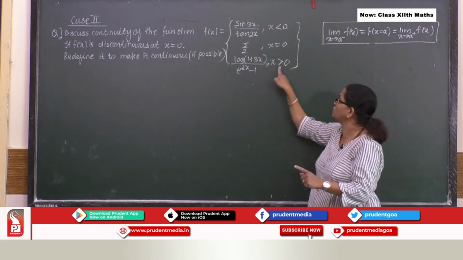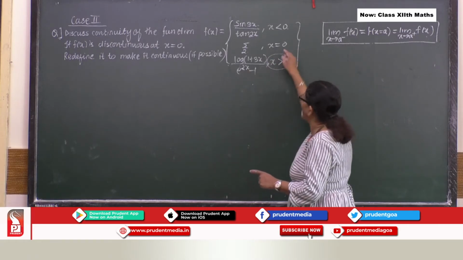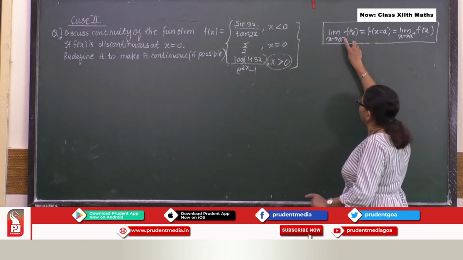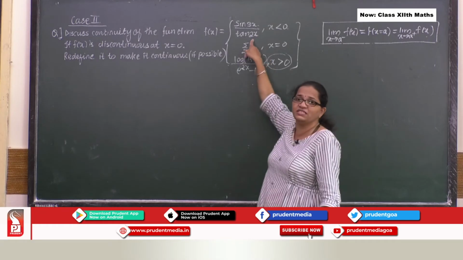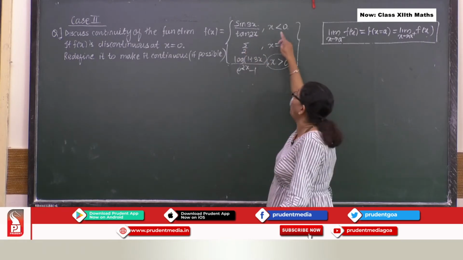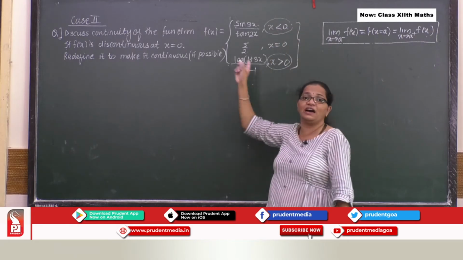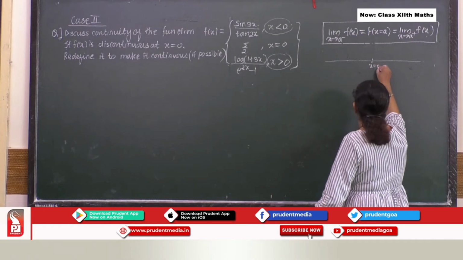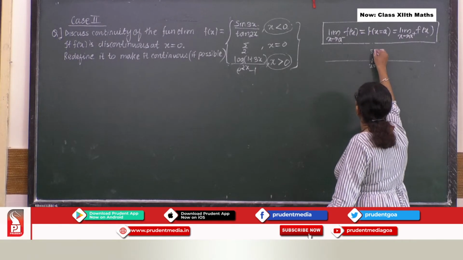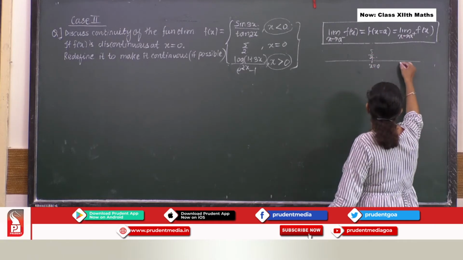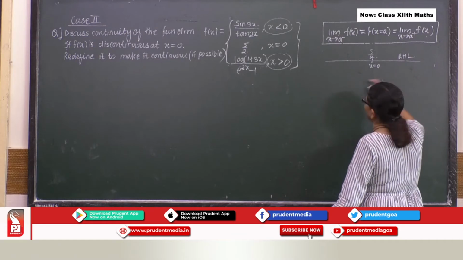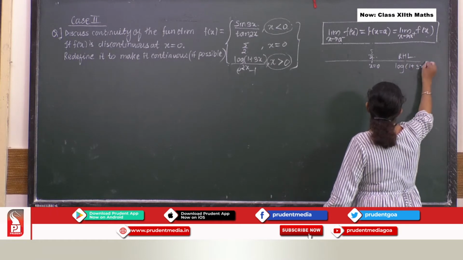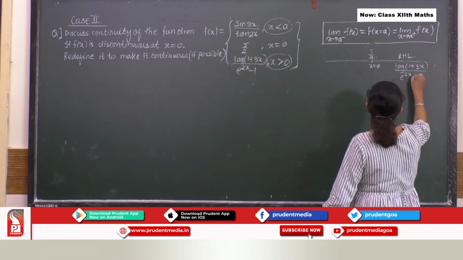Now why this? Because here you consider all the values of x which are greater than 0. Okay? Now why for left hand limit we consider this function? Because here we consider all values of x which are less than 0. So basically here we have at x equal to 0 one point, that is 5/2. Here, this is my right hand limit. So which function I consider here? That is log of 1 plus 3x upon e raised to 2x minus 1.